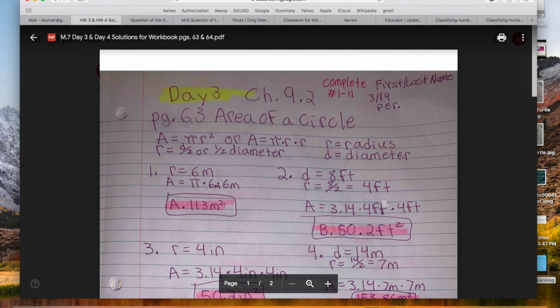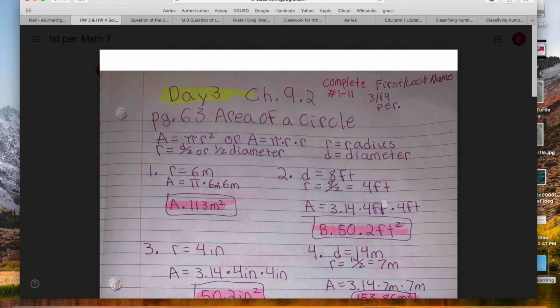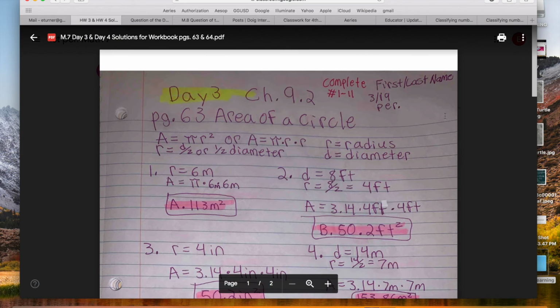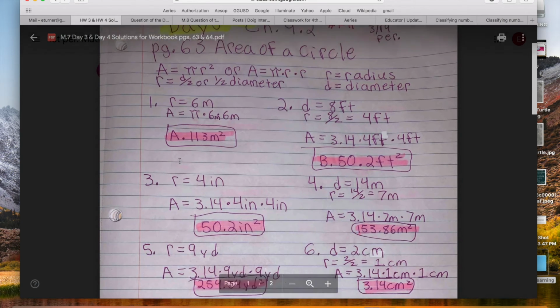So look, you need to title it day 3, chapter 9.2, first and last name, date, period, right? Your paper should look exactly like this. Here's number 1. I labeled everything. I showed my work, my thought process, okay? Here's my answer.